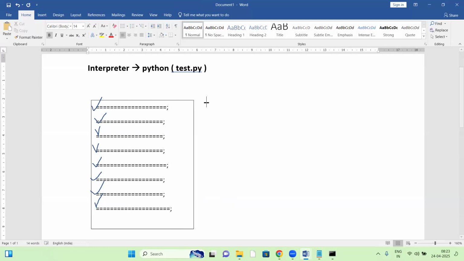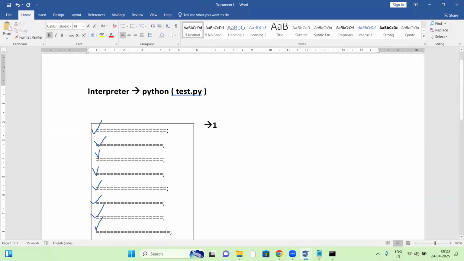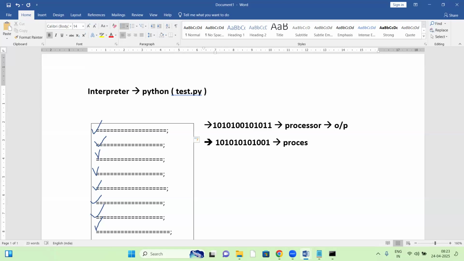Again, it is line by line. The first line is converted to binary format, zeros and ones, and this line is given to the processor. The processor takes that code and generates output. After that, the second line is converted into binary format, zeros and ones, and given to the processor. So execution is also line by line, generating outputs. Then it goes to the next line, converts it to zeros and ones, gives it to the processor, and generates output.